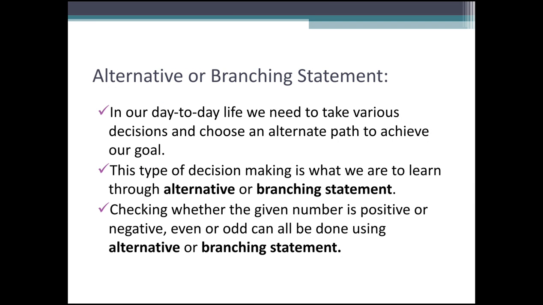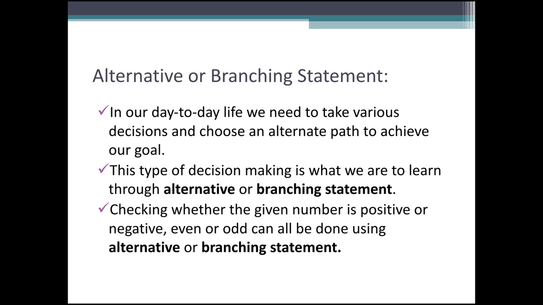The second one is the alternative or branching statement. In our day-to-day life, we need to take various decisions and choose an alternative path to achieve our goal.